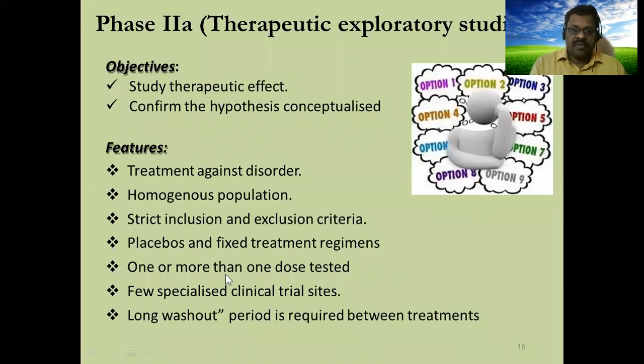One or more than one dose are tested here, and few specialized clinical trial sites are chosen, and a long washout period is required between treatments. So long duration is required to complete this study. From one treatment to the next treatment, we have to wait for some duration. So like that, we can completely prove the therapeutic efficacy of the drug in this phase 2A.